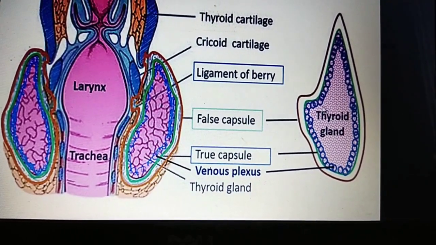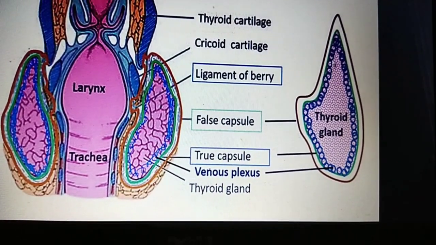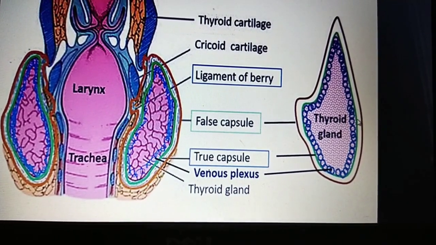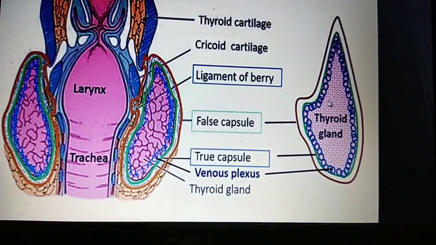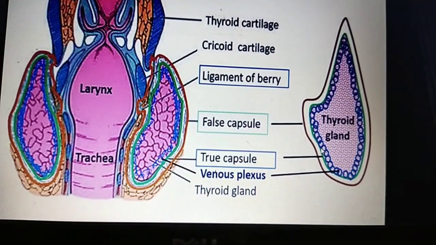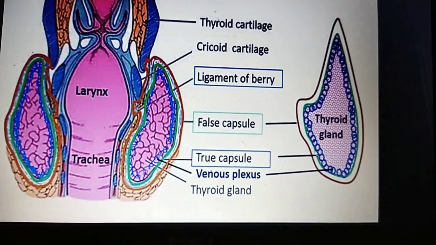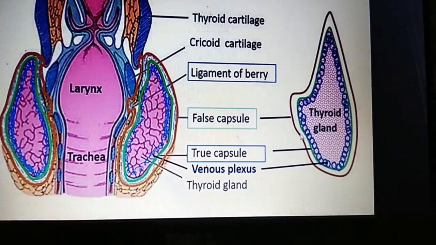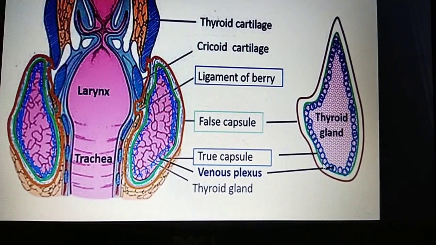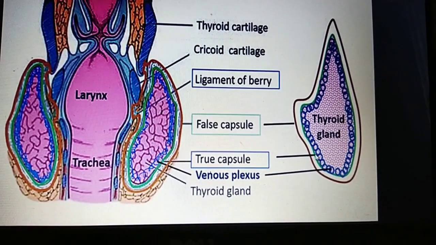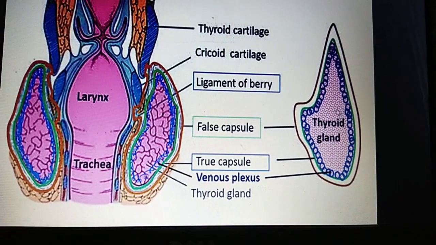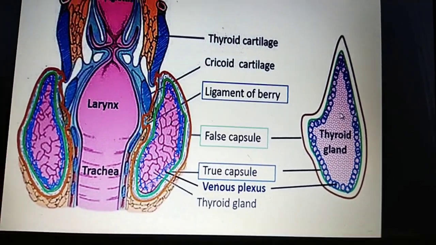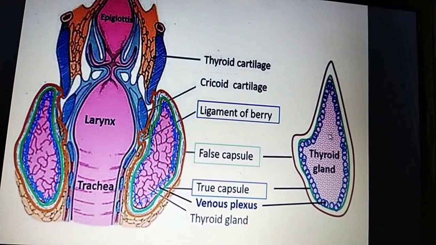Without injuring the true capsule, we can remove the thyroid gland during the thyroidectomy, because the true capsule contains abundant blood vessels or venous plexus. Because of that, there is severe bleeding.